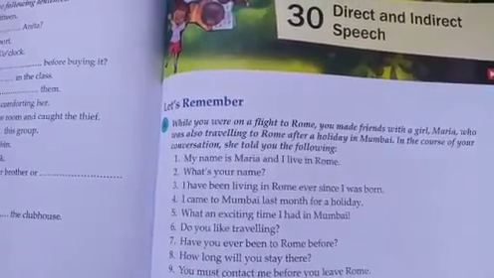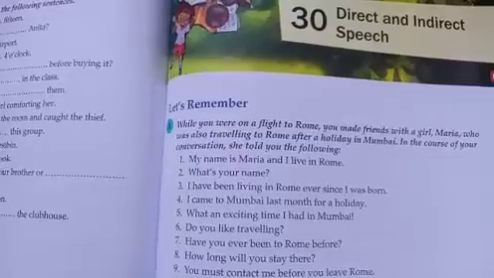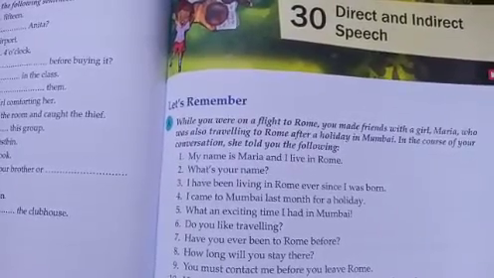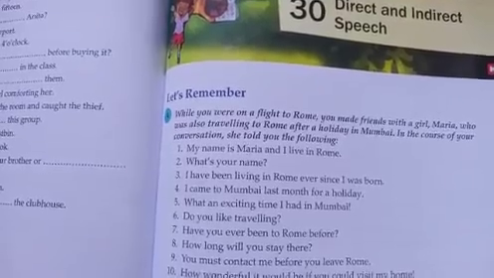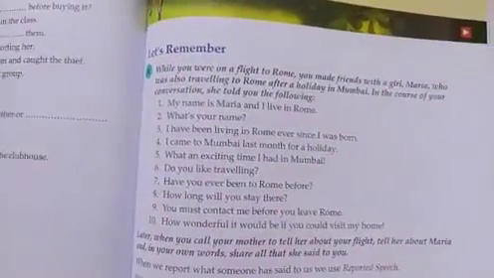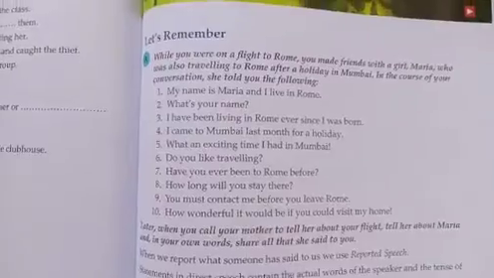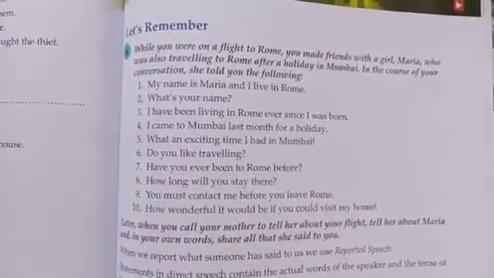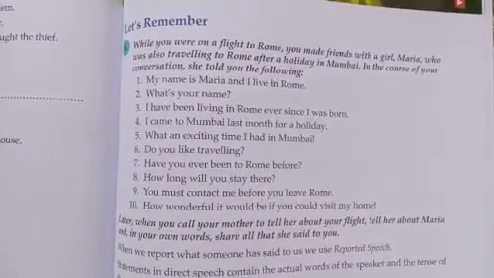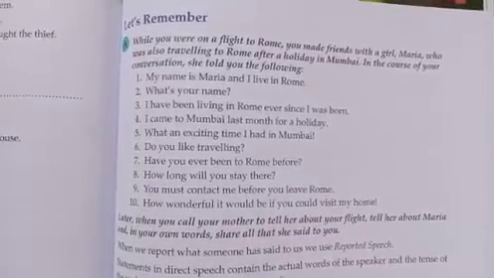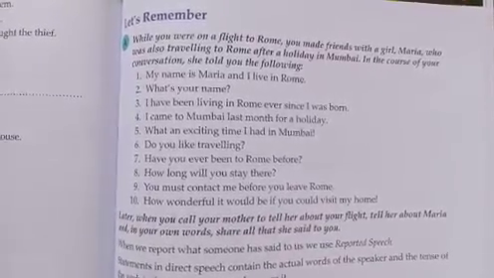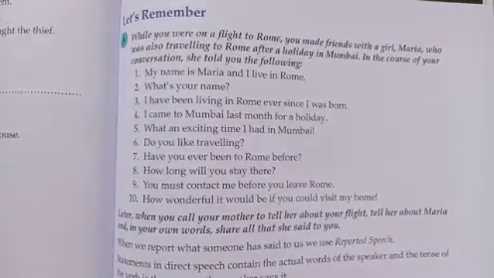Okay. So here in direct and indirect speech, when you are on page number 145, there is an example given here. That has been told to your friend, or whenever you're talking to your friend, you will be talking: My name is Maria and I live in Rome. What's your name? I have been living in Rome ever since I was born. So on it goes on. There are 10 sentences. Okay.